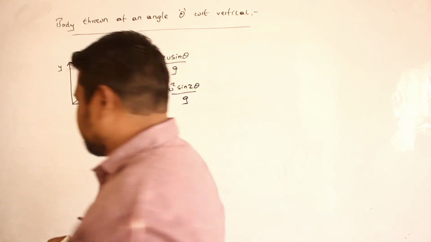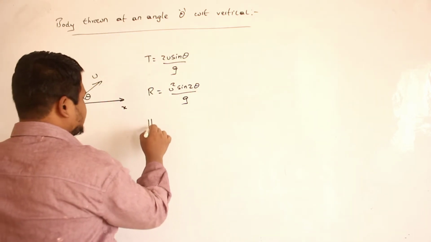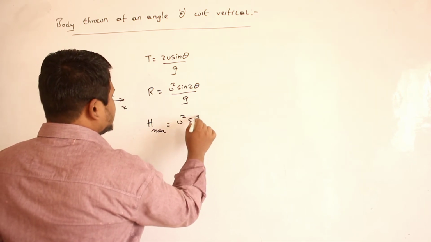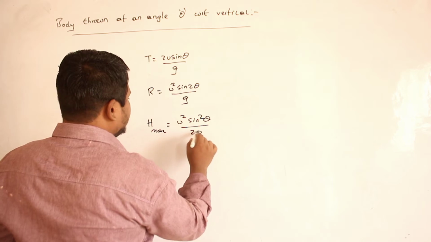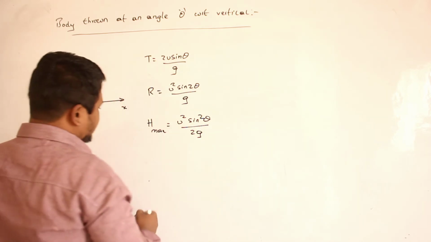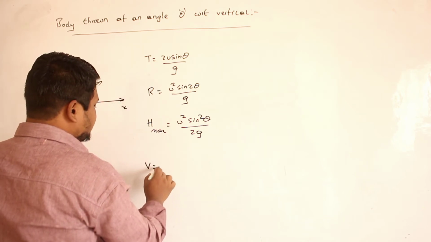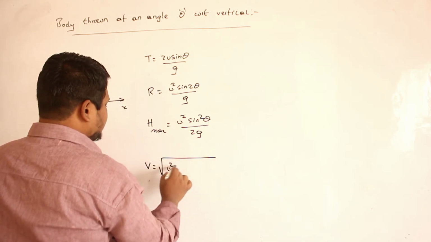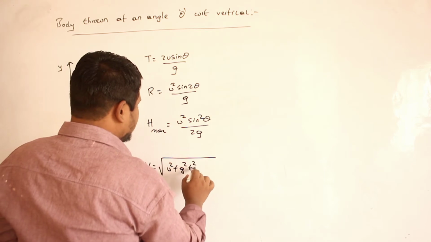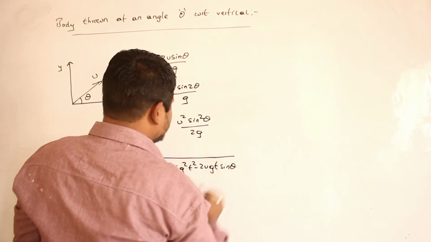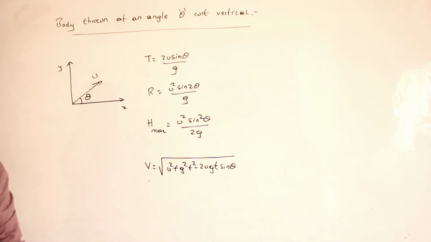Then we have the equation for H max, maximum height reached by the projectile, which is u square sin square theta divided by 2g. Then also we have written an equation for velocity at any instant of time: V is equal to square root of u square plus g square t square minus 2u gt sin theta. So all these equations we have written now. Are you able to understand?